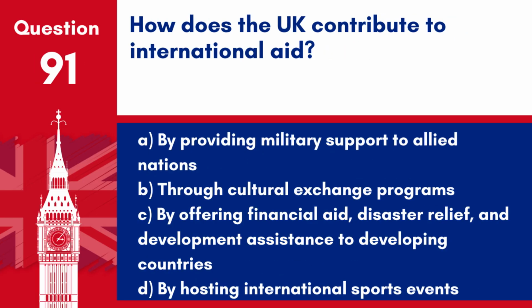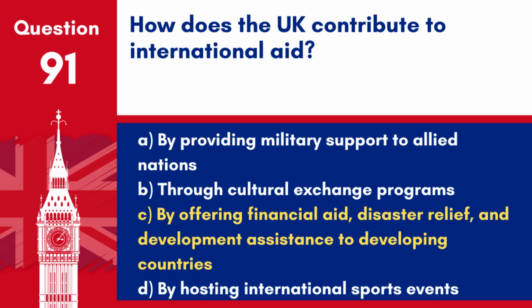Question 91. How does the UK contribute to international aid? A. By providing military support to allied nations. B. Through cultural exchange programs. C. By offering financial aid, disaster relief and development assistance to developing countries. D. By hosting international sports events. Answer C. By offering financial aid, disaster relief and development assistance to developing countries.